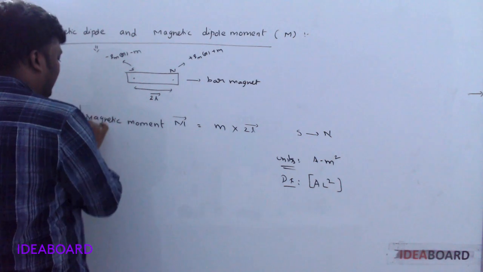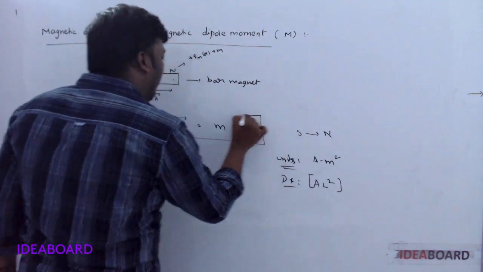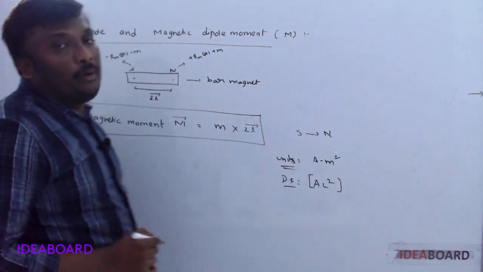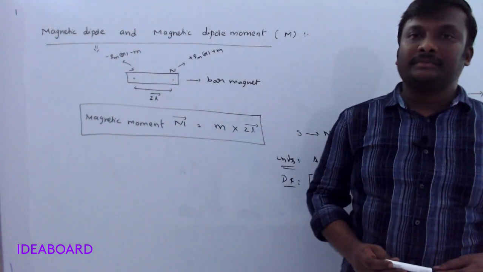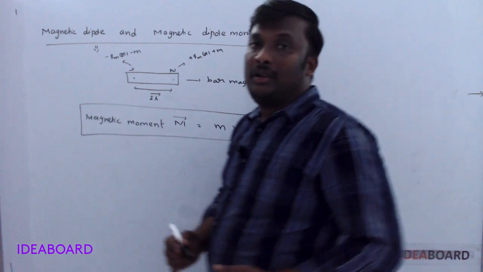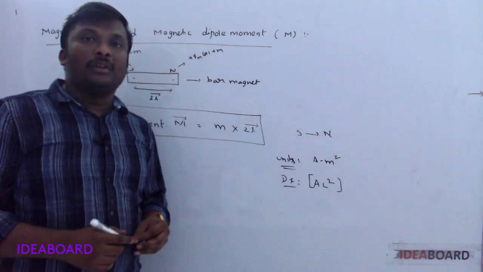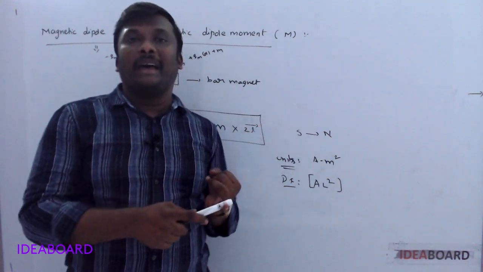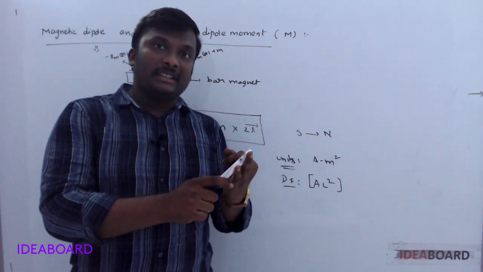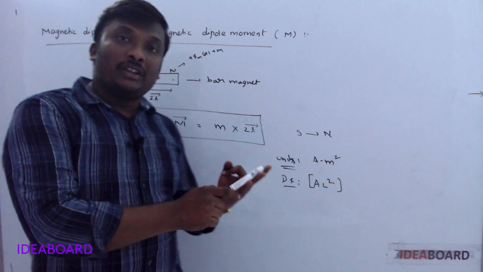So this is magnetic moment or magnetic dipole moment, which is similar to the electric dipole moment. Understand?